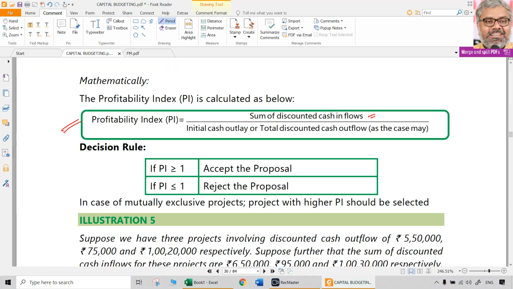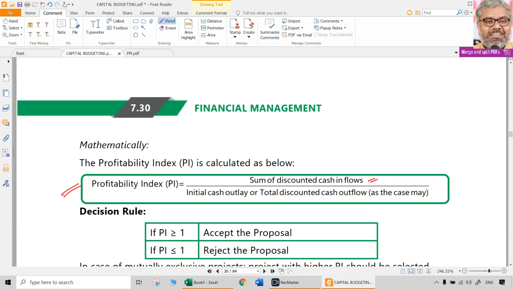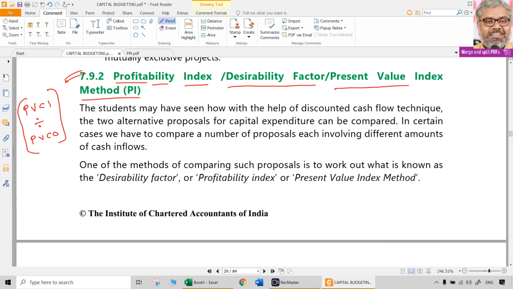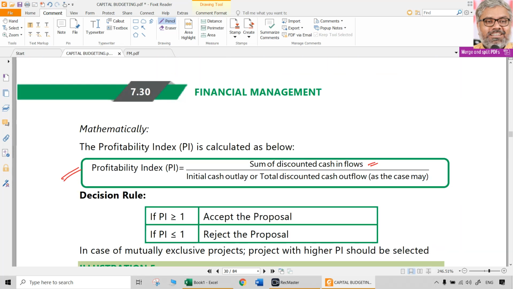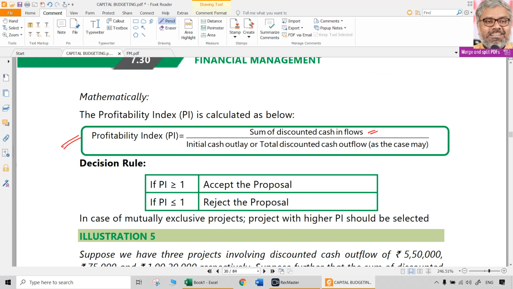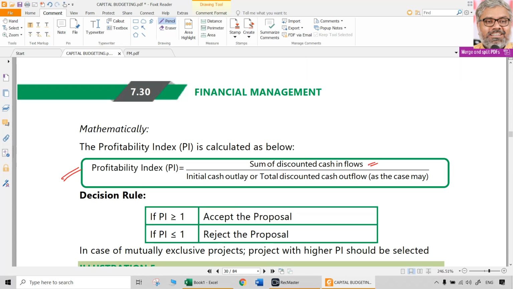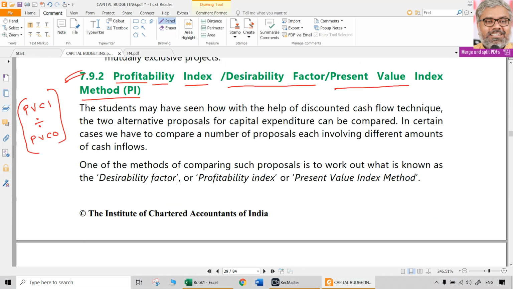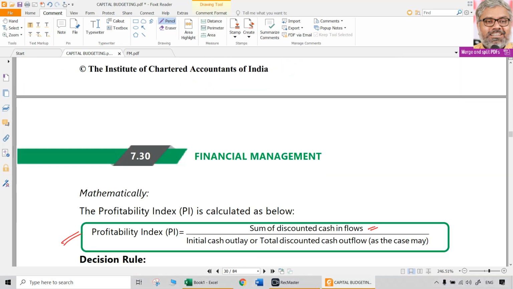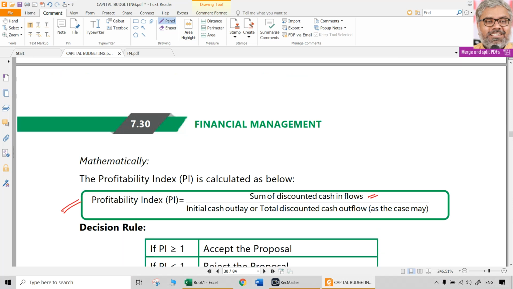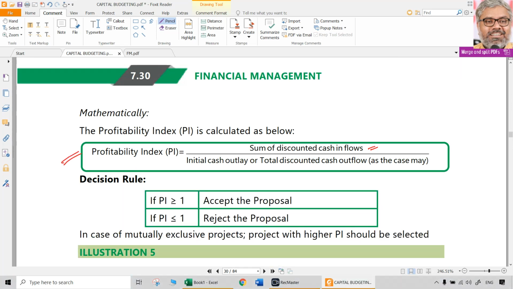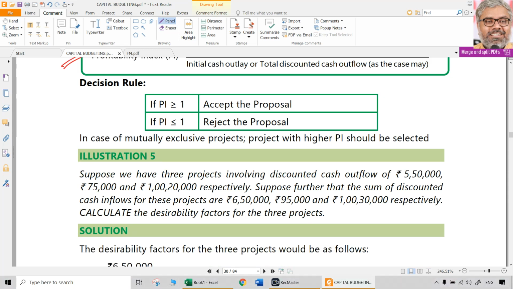Sum of the discounted cash inflows divided by initial cash outlay or total discounted cash outflow, as the case may be. In general, initial cash outlay itself will be the cash outflow in most cases. So that is when the present value of cash outflows in the denominator is nothing but initial cash outlay. For technical reasons, let us just use this word, present value of cash inflows divided by present value of cash outflows. That is the desirability factor or the profitability index. That is the formula for profitability index. What is the decision making criteria?